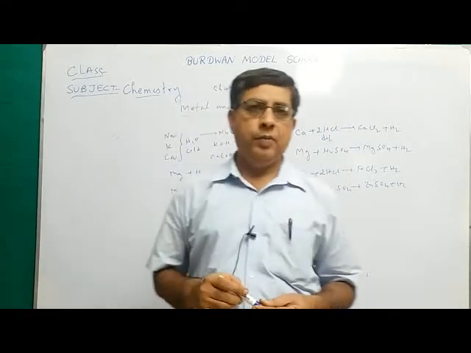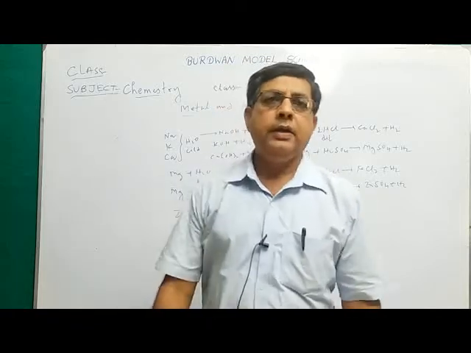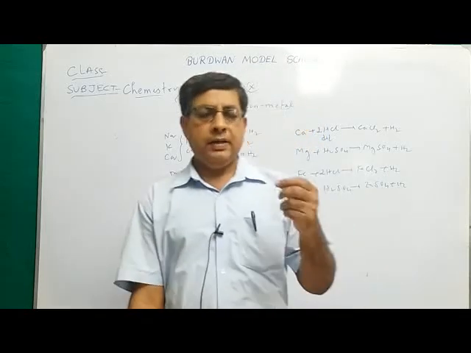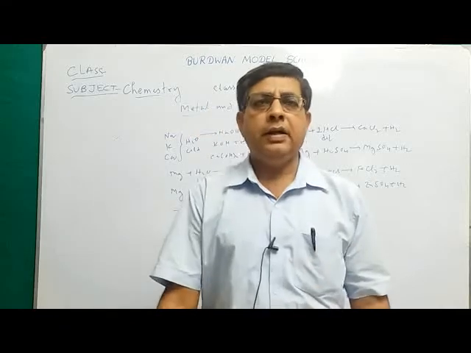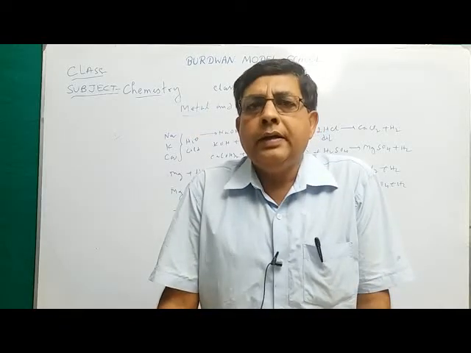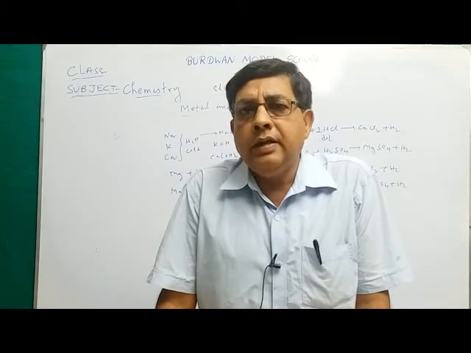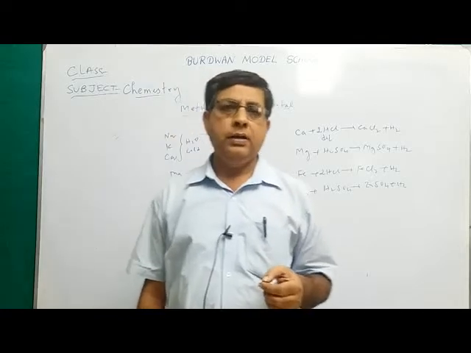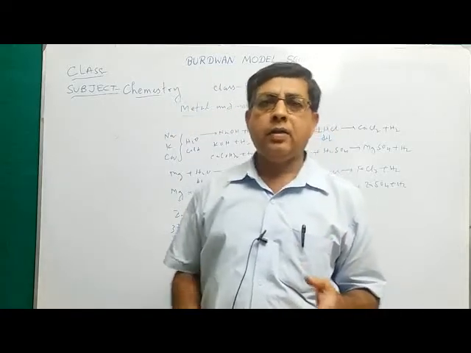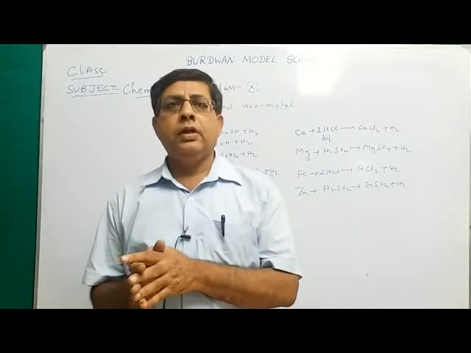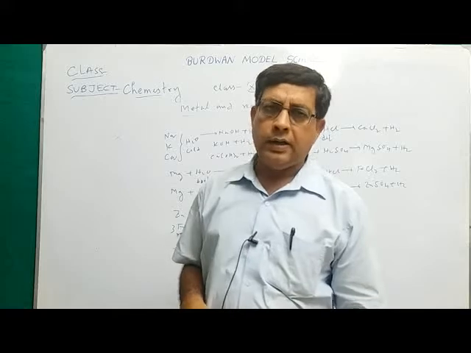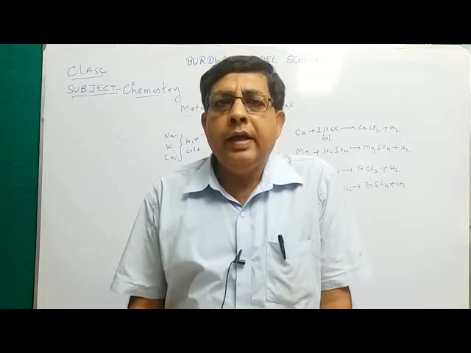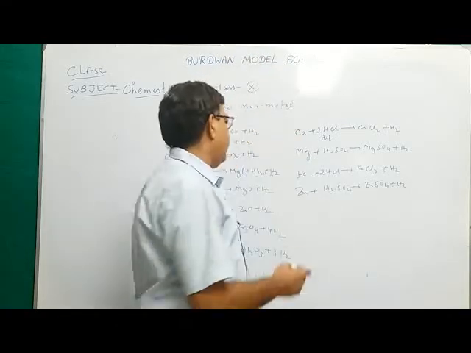Here remember one point: dilute nitric acid normally does not give hydrogen with active metals. Hydrochloric acid and sulfuric acid, when they react with active metals, give hydrogen, but nitric acid generally does not. Why? Because nitric acid is a very strong oxidizing agent. Even dilute nitric acid acts as an oxidizing agent, so as soon as hydrogen gas is produced, it is oxidized by nitric acid to form water. Only magnesium and manganese react with very cold and dilute nitric acid to liberate hydrogen gas.